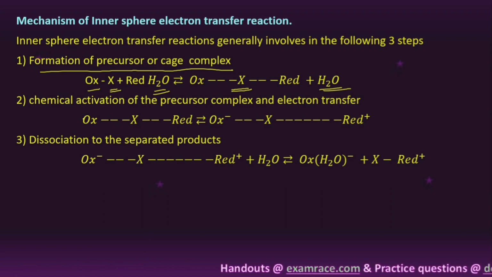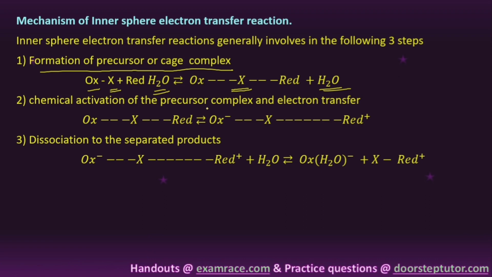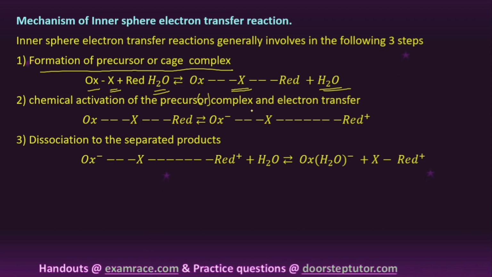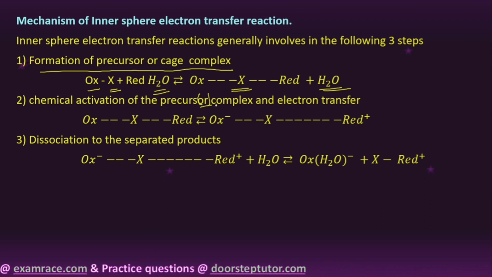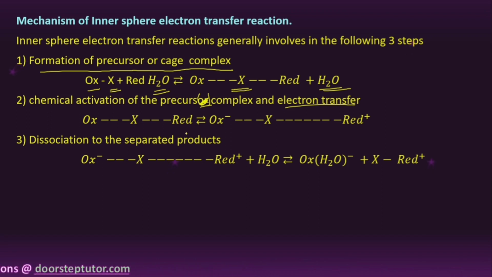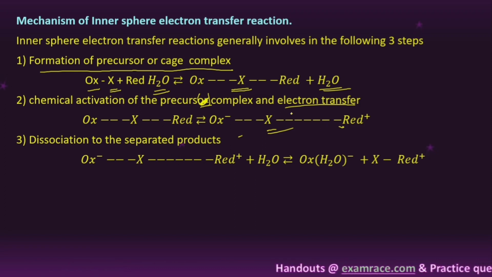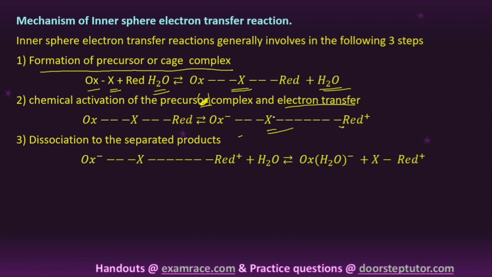Then the second step is the chemical activation of the precursor complex and electron transfer. Here both the oxidant and reductant form a bridge between the metal atoms with the transfer of electron.